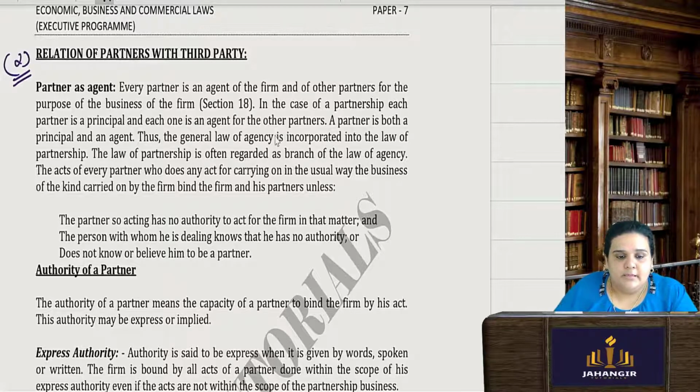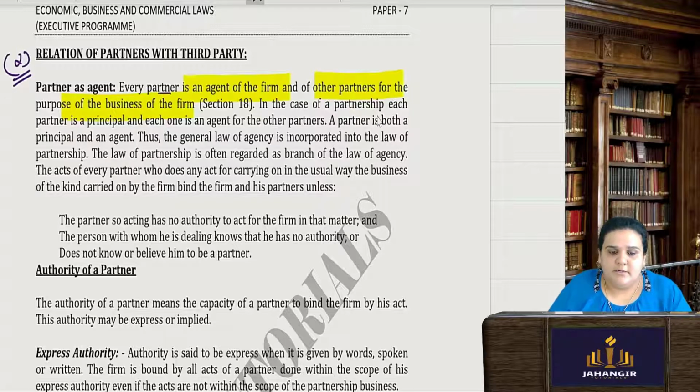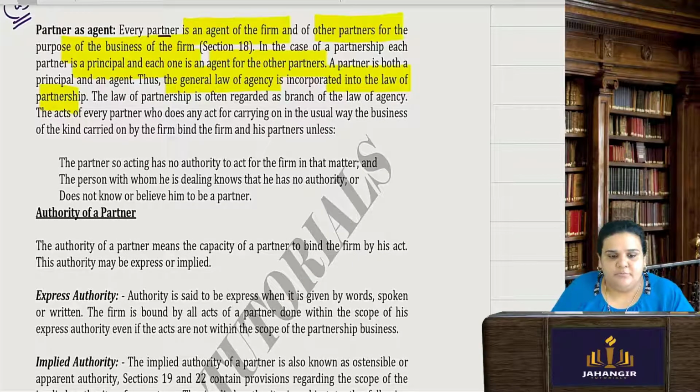Second topic. Now, partner as an agent. There is a principal-agent relationship in the Partnership Act contract. Okay. Every partner is an agent of the firm and of the other partners for the purpose of the business of the firm. In the case of partnership, each partner is also the principal and each one is agent for the other partners. So they are both principal as well as agent. Thus, the general law of agency is incorporated into the law of partnership. This is all only read, okay? Just to make you all understand. Therefore, partnership may be regarded as a law of agency also.